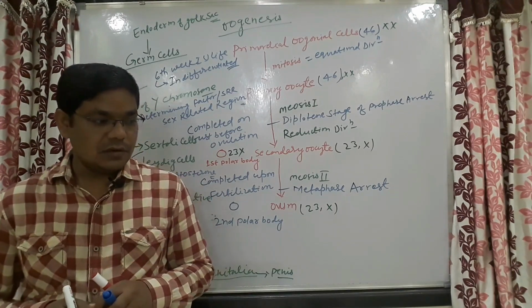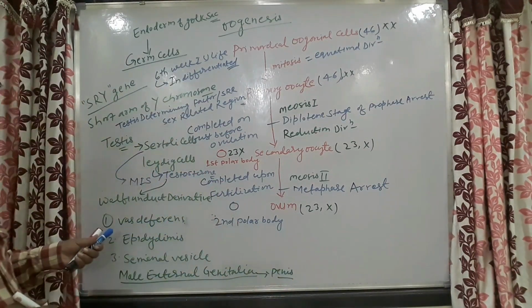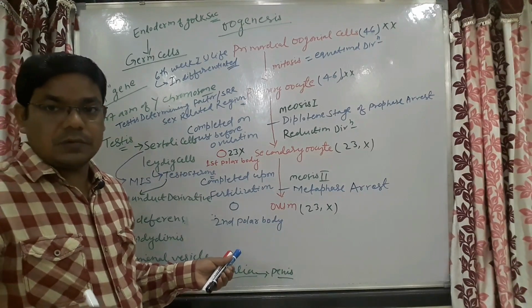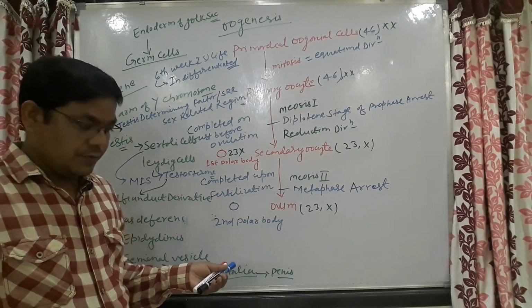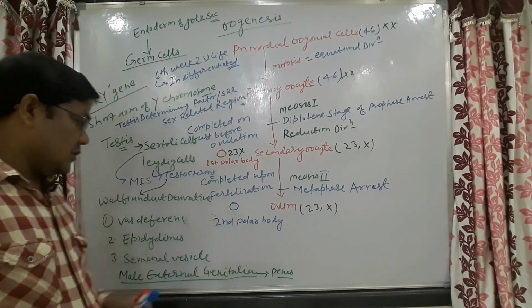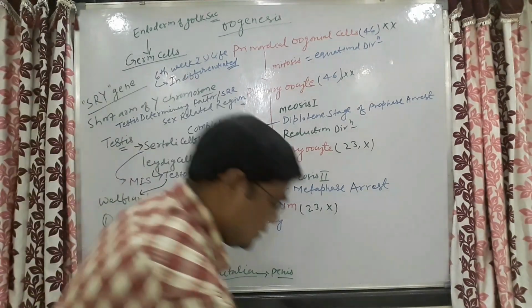These cannot be differentiated up to 12 weeks by ultrasonography. By ultrasonography alone, this can be differentiated by the 14th week of gestation.